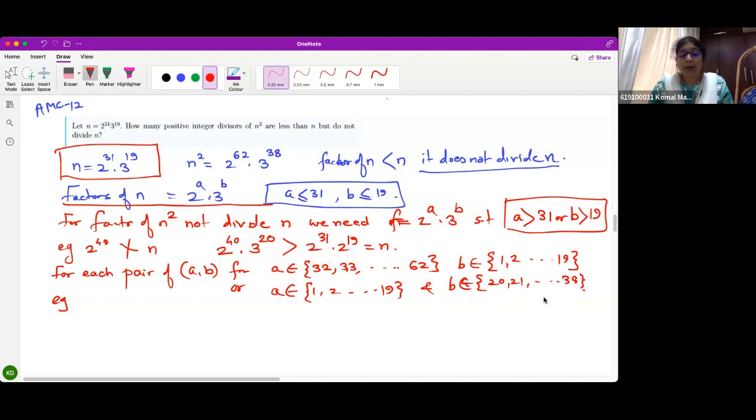Now here we consider, for example, suppose I consider power 2 raised to 33 and 3 raised to 7. Now among these, clearly one of them will be greater than 1, right?